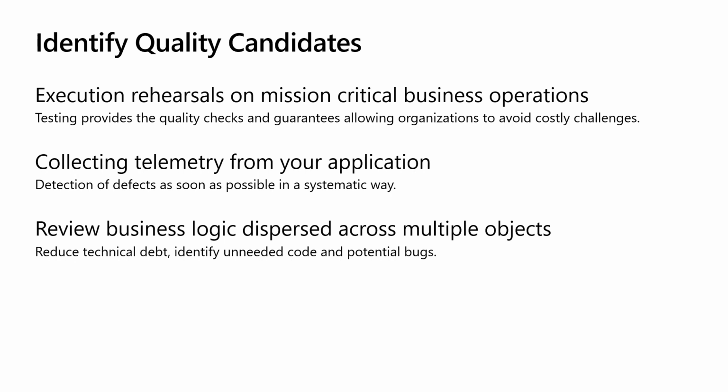Review any business logic that's dispersed across multiple objects or systems. We want to always be looking at how we can reduce our technical debt. We see code sprawl. It's a major thing that happens as teams onboard new team members, new projects, new business units, whatever it may be. There's always going to be some code that's brought in that could potentially be refactored or even unneeded, right? Unneeded code can lead to potential bugs.